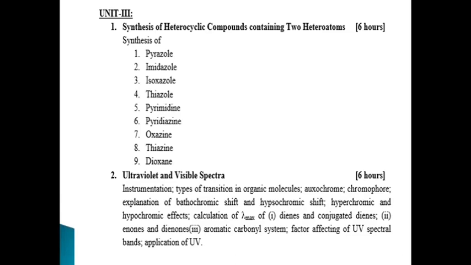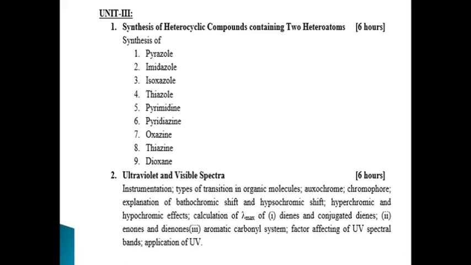Then Lambert-Beer's law, then principle of UV visible spectroscopy, then Franck-Condon principle, then we will see different electronic transitions, then different shifts and effects, then chromophoric and auxochromic groups, and different applications of UV visible spectroscopy.